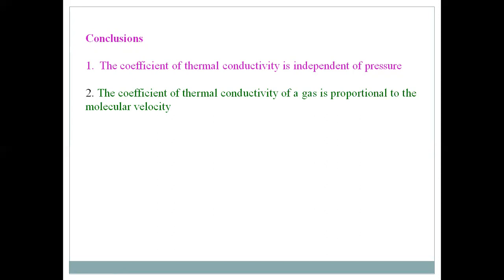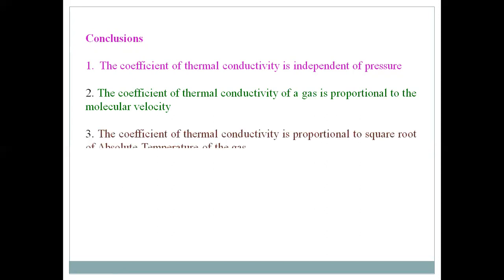And we know the velocity of the molecules depends on temperature, being proportional to root T. So the coefficient of thermal conductivity is also proportional to the square root of the absolute temperature. That is, K is proportional to root T.